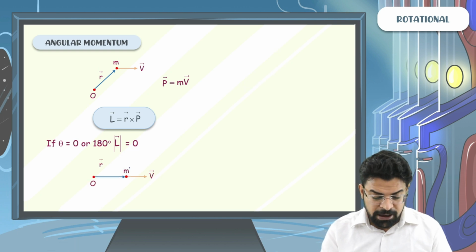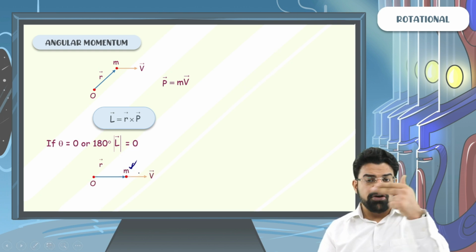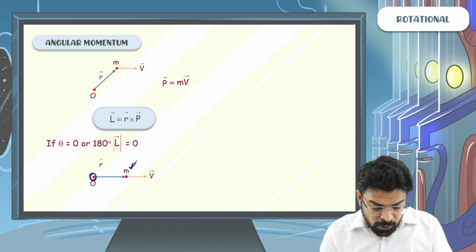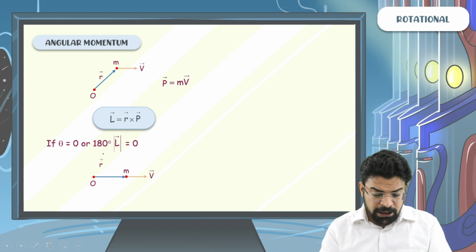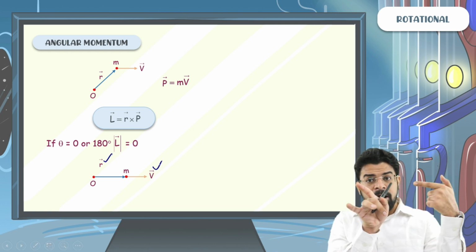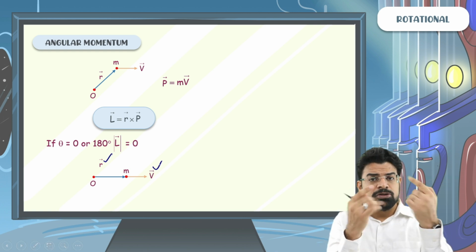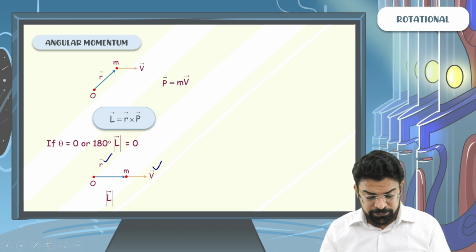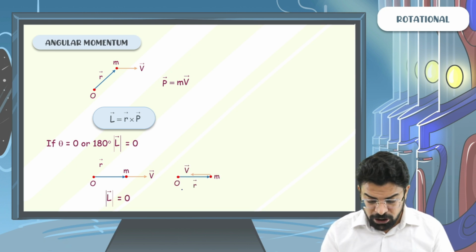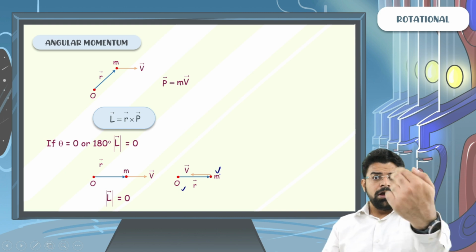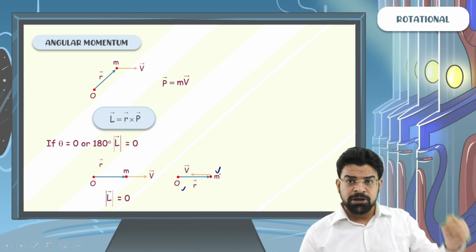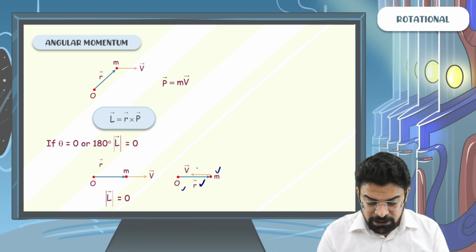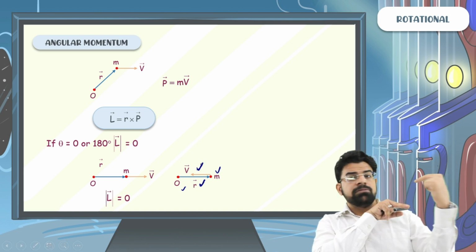So let's say you have a mass m moving with a velocity v, and an observer O is looking at the mass going away. If r and p are parallel vectors, the magnitude of the cross product will be 0. Similarly, if the observer observes a mass coming towards it, then the position vector and the momentum vector will be anti-parallel.